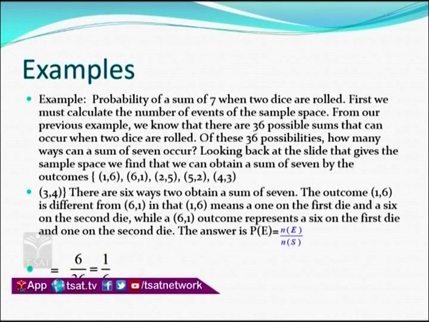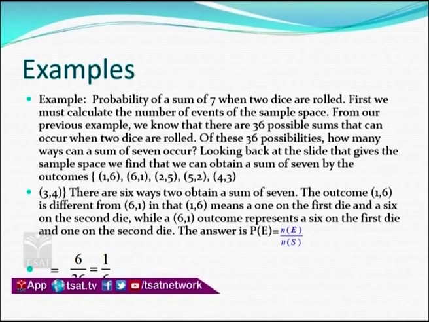So, examples. Here my basic question: what is the probability that the sum is 7? For that you have to write the sample space when 2 dice are tossed. Here you get the possibilities 1 6, 6 1, 2 5, 5 2, 3 4 and 4 3. So what is the total number of possible events, N(E)?